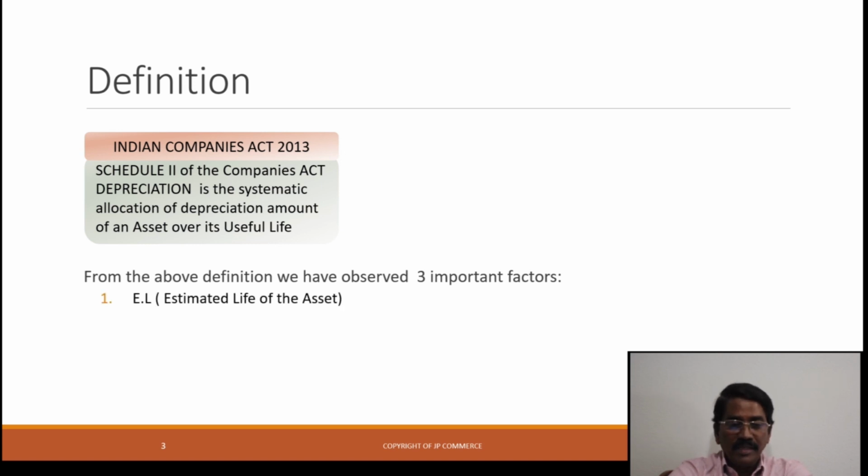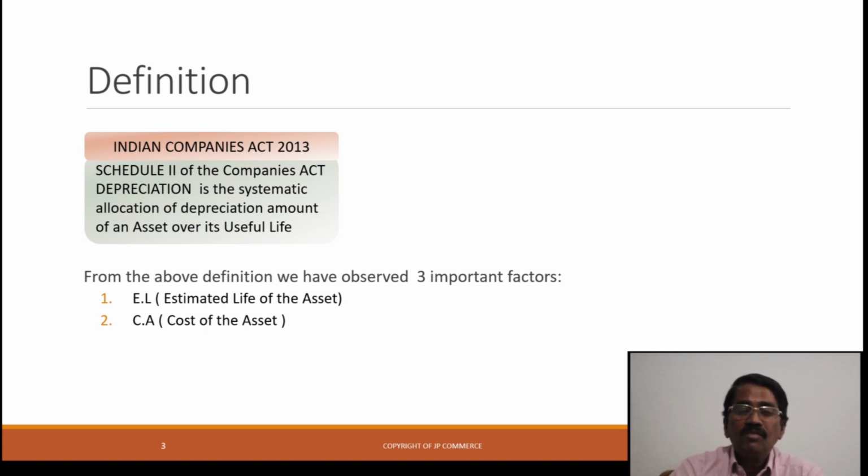The first one is the estimated life. The estimated life of the asset is decided on the basis of past experience or the suggestion of technical experts, whether it works for 5 years or 10 years. That is known as the estimated life of the asset. Secondly, the cost of the asset. What is the cost of the asset?